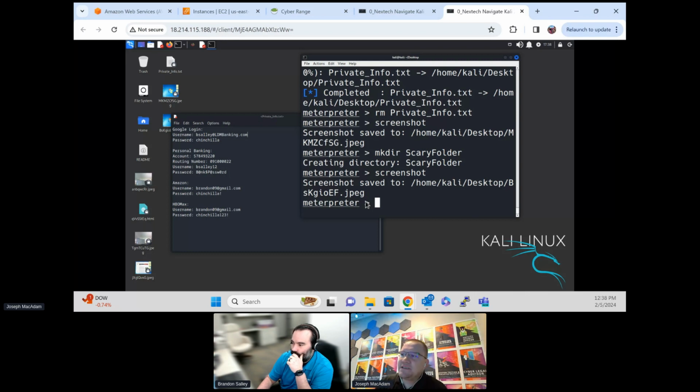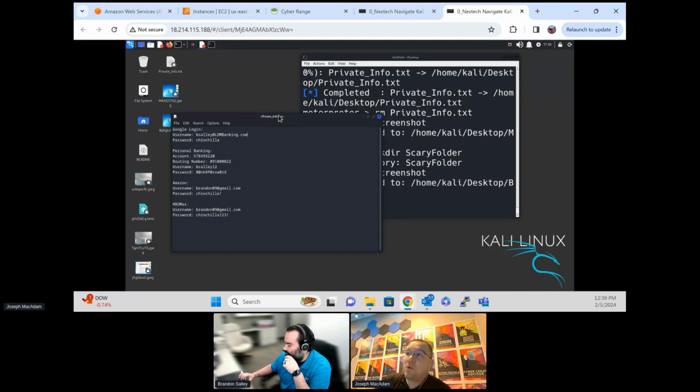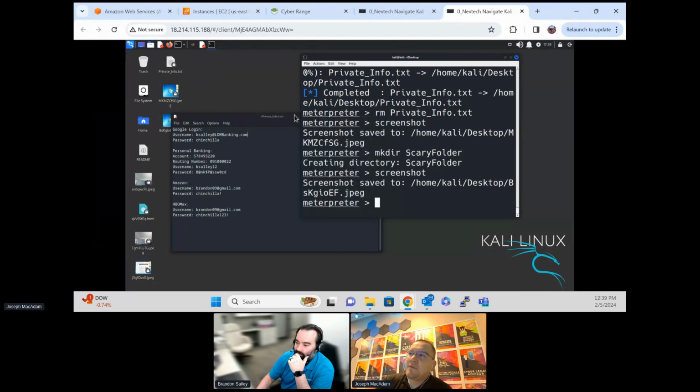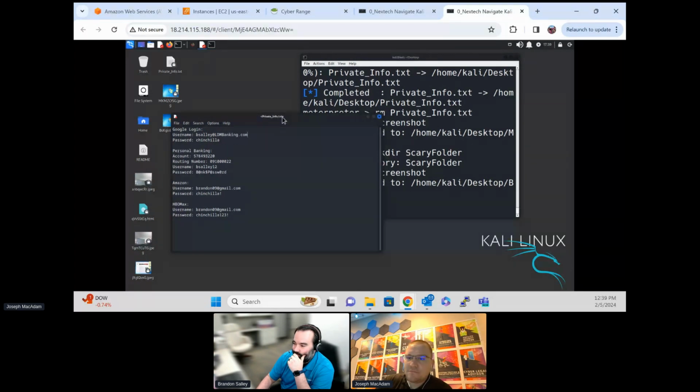So there's all sorts. Basically, at this point, we have full control of his machine and we can do whatever we want. So honestly, people ask all the time, how do we get rid of this? If you ever fall for something like this, I highly recommend reinstalling the operating system at that point. So I would recommend to Brandon to wipe the operating system and then reinstall it. Now, you might be like, I'm losing some of my files. So at that point, you've got to think about what files you want or not. Can those files be compromised? Different things like that.